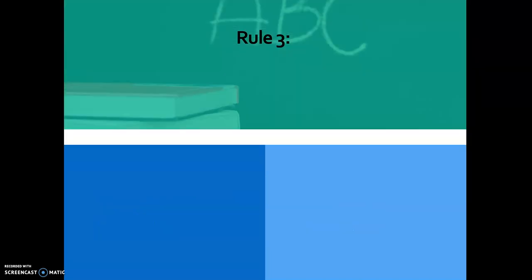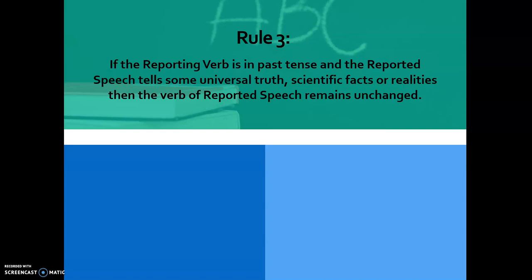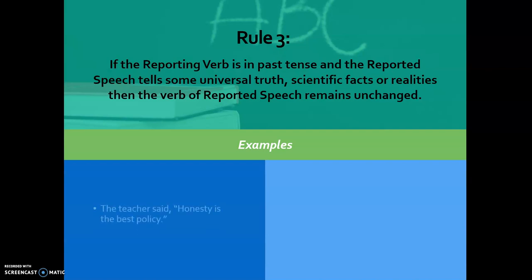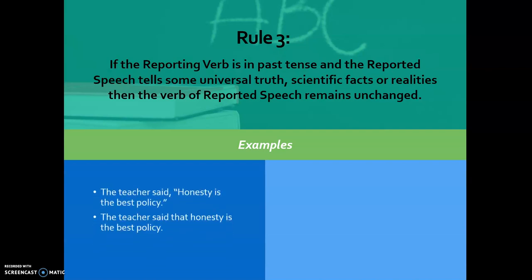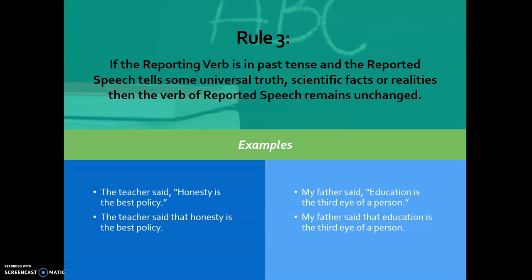changed. Rule number 3: If the reporting verb is in past tense and the reported speech tells some universal truth, scientific facts, or realities, then the verb of the reported speech remains unchanged. Examples: The teacher said, "Honesty is the best policy." The teacher said that honesty is the best policy. My father said, "Education is the third eye of a person." My father said that education is the third eye of a person. Both sentences in inverted commas are universal truths, so the tense cannot be changed.